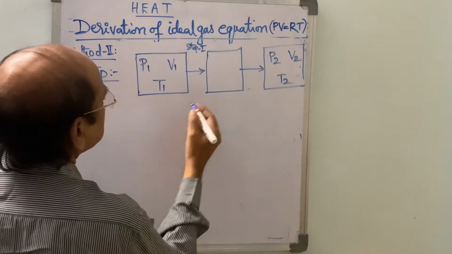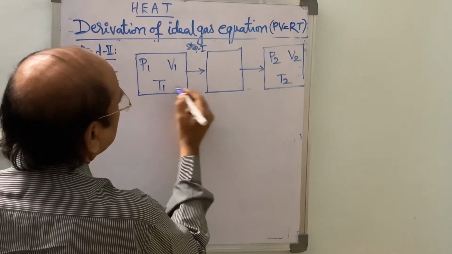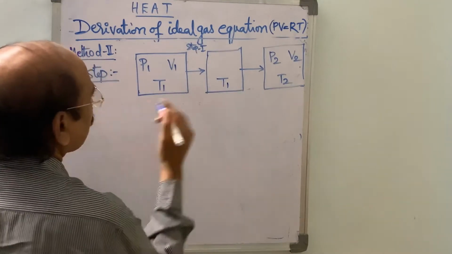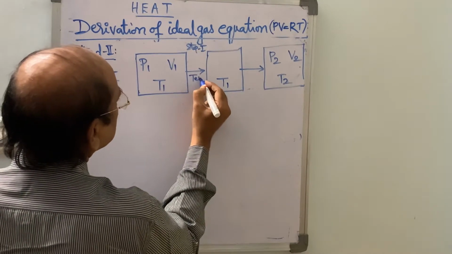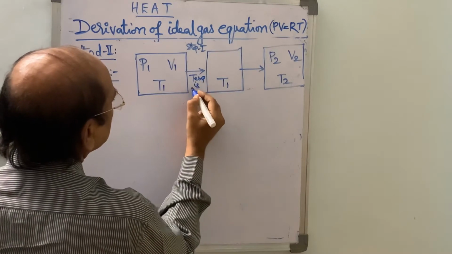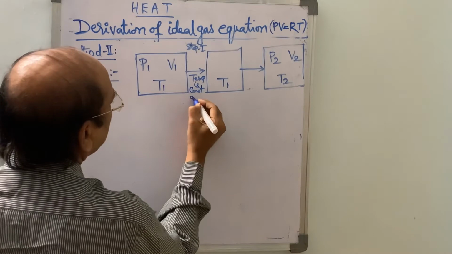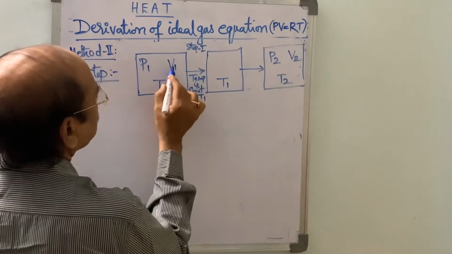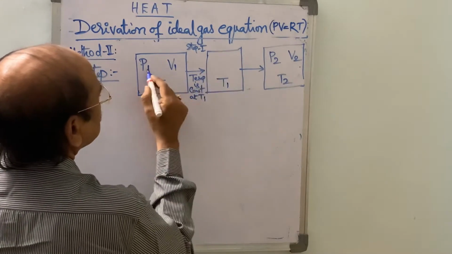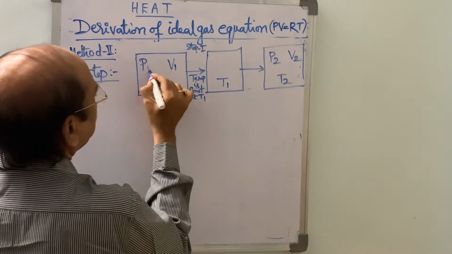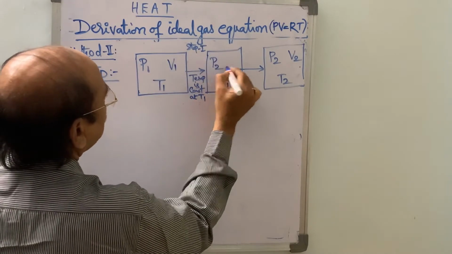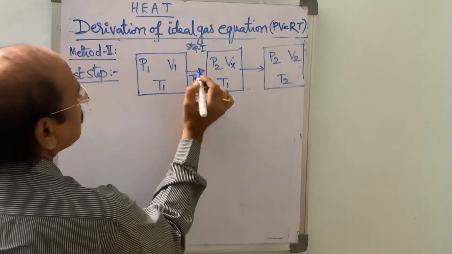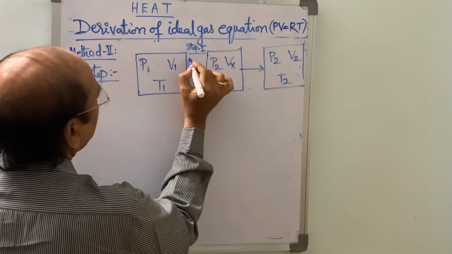And this is step 1. Let T1 be constant, temperature is constant. So here pressure and volume change. If pressure is changed from P1 to P2, let volume change from V1 to Vx. Here, as temperature is constant in this step 1, we apply Boyle's law.